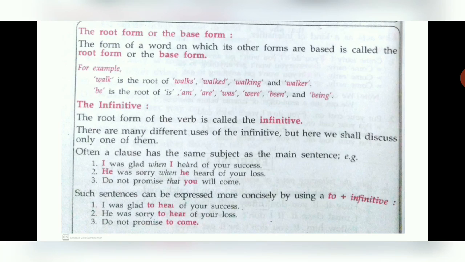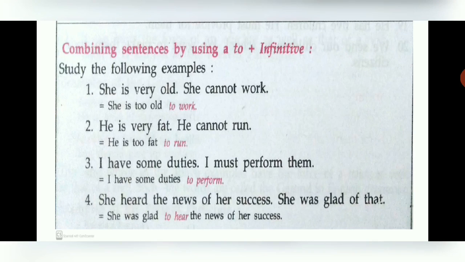Now see the next part. Combining sentences by using to plus infinitive. Now here again we are taking two sentences. In the previous thing we have learned that we have taken the main sentence and there is a clause in that. What was the clause? I was glad when I heard of your success.